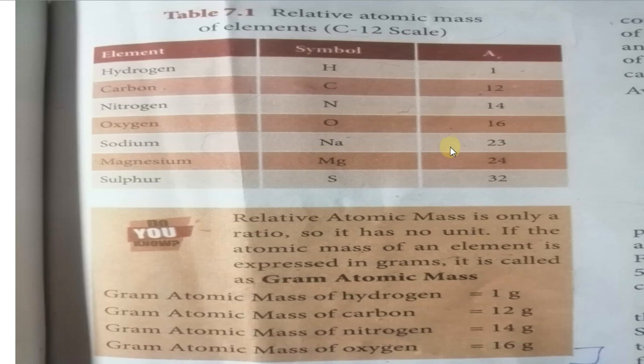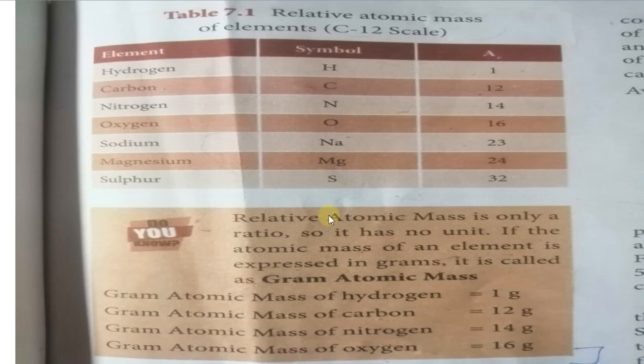By that, relative atomic mass is used to find out the mass number. Magnesium 24, sulfur 32, symbols given. H, C, nitrogen N, oxygen O, sodium Na, N capital letter, A small letter. Mind it. Then magnesium Mg, here also M capital, g small.